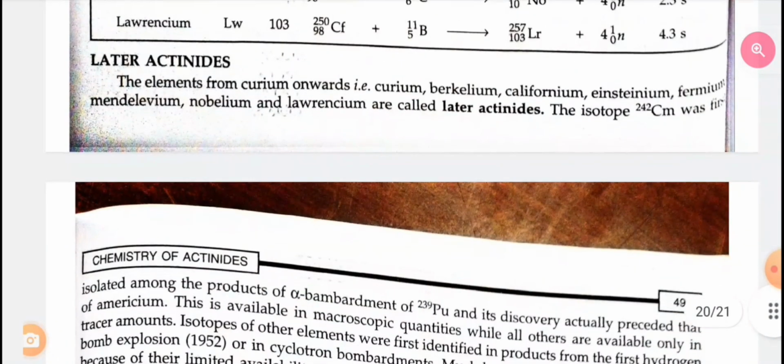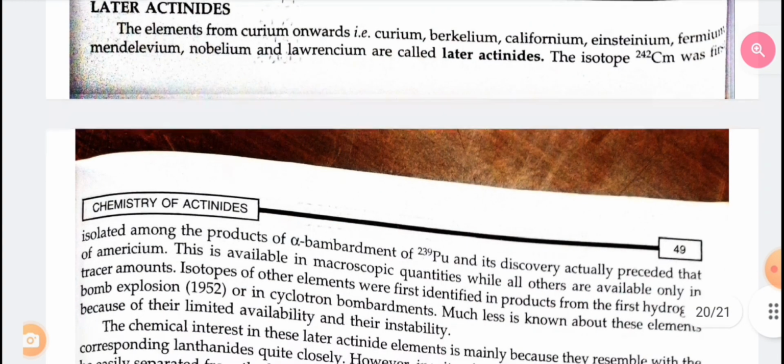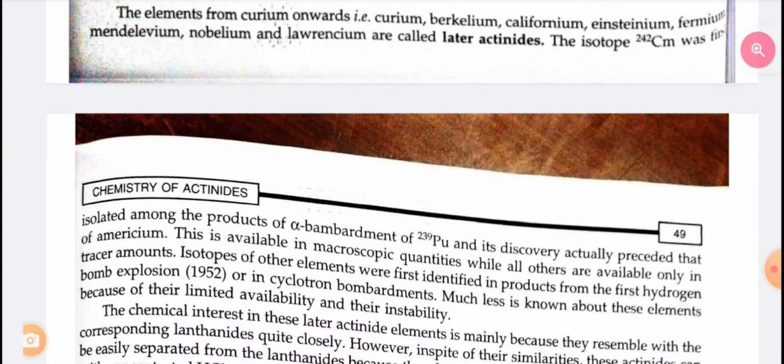Later actinides. The elements from curium onwards: curium, berkelium, californium, einsteinium, fermium, mendelevium, nobelium and lawrencium are called later actinides. Isotope curium-242 was first isolated among the products of alpha bombardment of plutonium-239, and its discovery actually preceded that of americium.